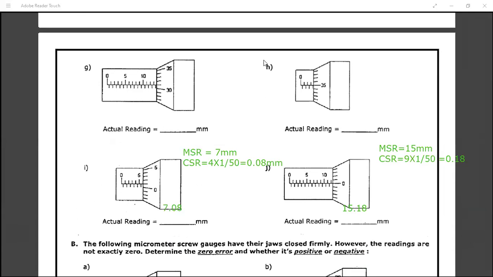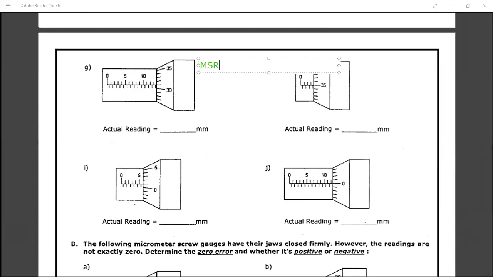Yeah, Sudhanshu. Yes, sir. Tell me the G part. In G, the MSR is 14 mm. Then what is your CSR? CSR is 31 into 1 by 50. That will be 0.62. So the final answer will be added, so 14.62. Chalo, 14.62 will be the final one. Thank you.